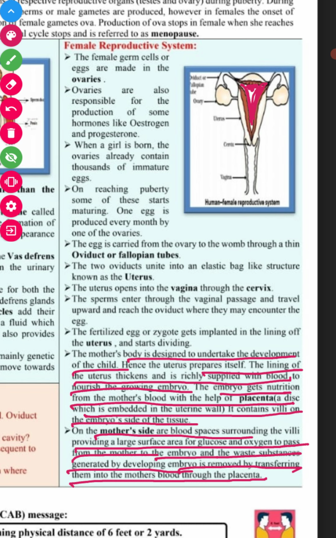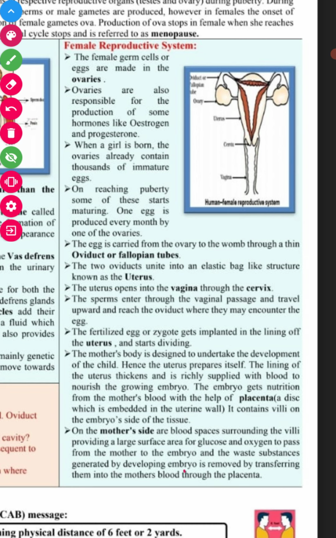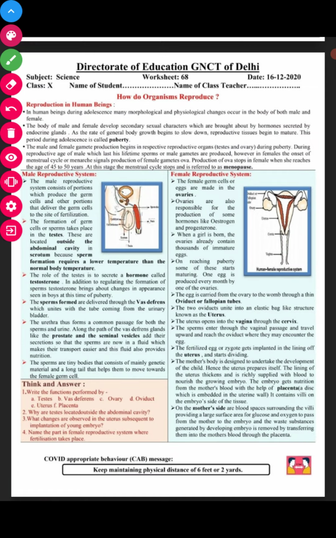Okay, the blood spaces around the villi provide a large surface area for glucose and oxygen to pass from the mother to the embryo, and the waste substances generated in the embryo are removed by transferring them to the mother's blood through the placenta only. Okay, so let's do a practice exercise.